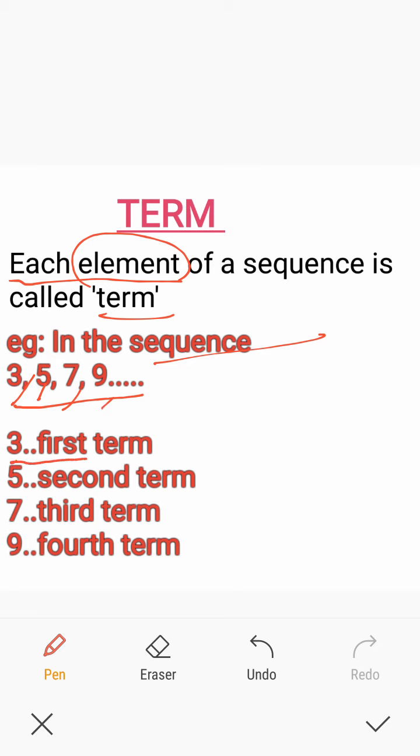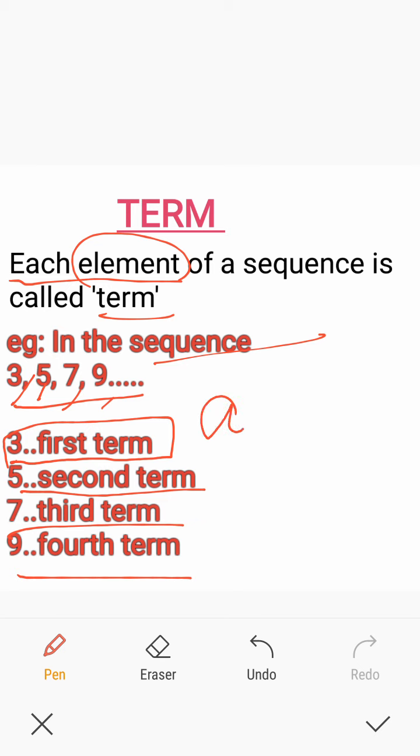So the first element 3 is called the first term, 5 is the second term, 7 is the third term and 9 is the fourth term. Each element of a sequence is called a term. The first element can be represented as A1, the first term. The second element can be represented as A2, the second term. The third element as A3, the fourth element as A4, etc.